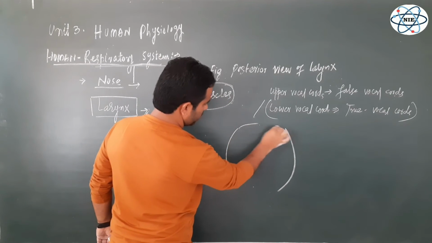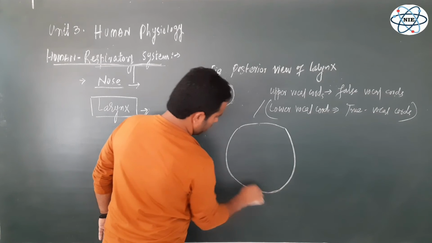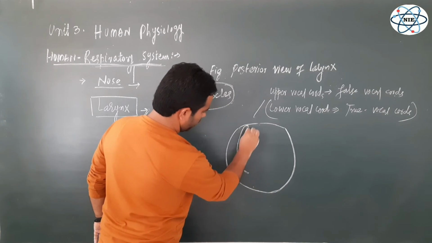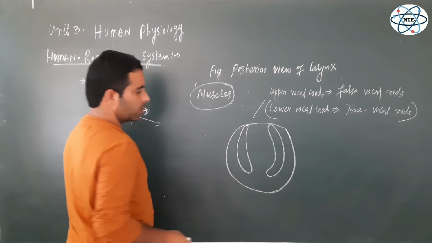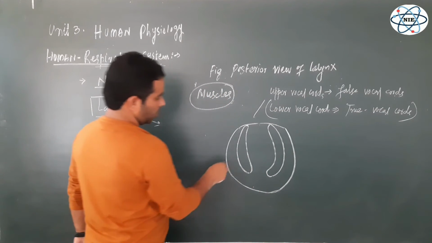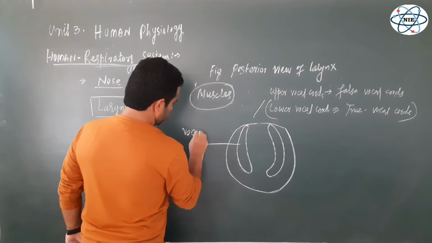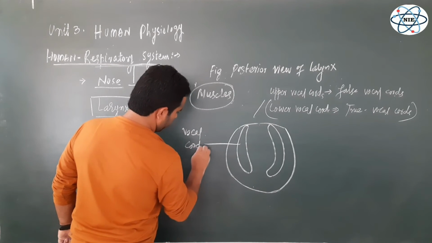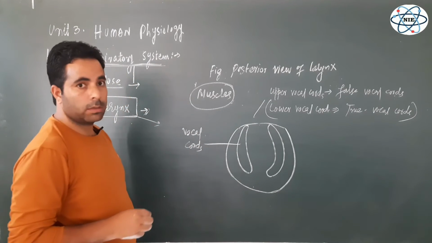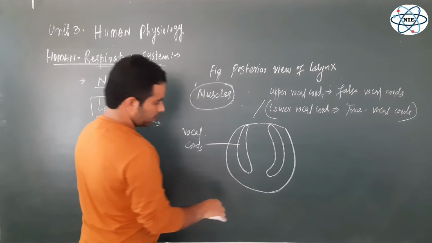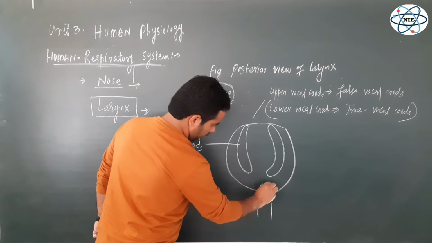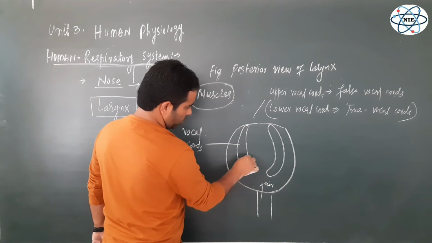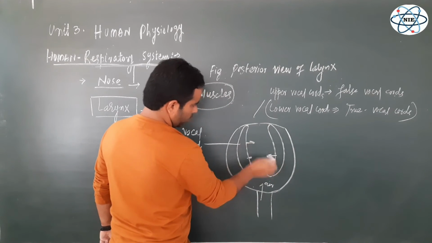And inside this box, this is the vocal cord from this side, and this is the vocal cord from this side. This is only one pair. I have not shown both pairs, right? So these are the vocal cords. Let me write here: true vocal cords, lower vocal cords. And this is the trachea below, right? And when the exhaled air reaches here, these two vocal cords are set into vibrations.